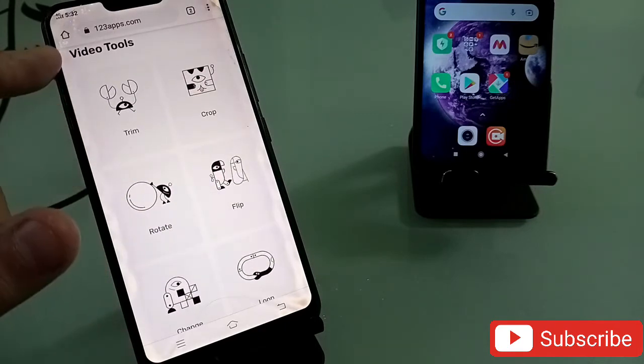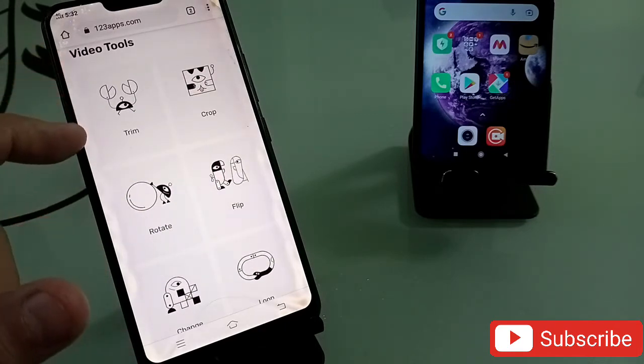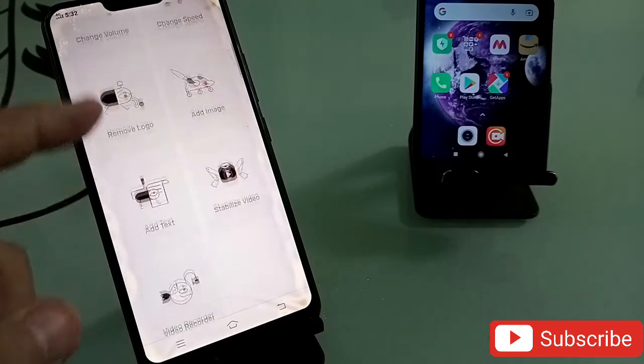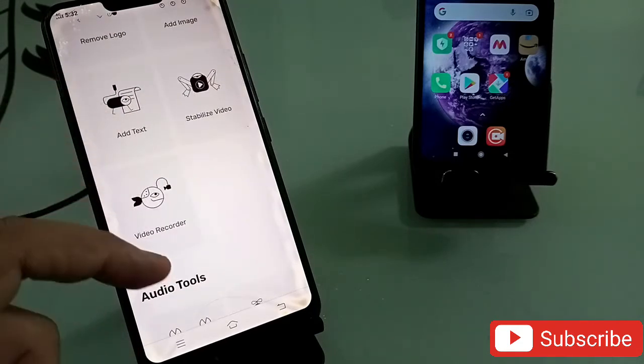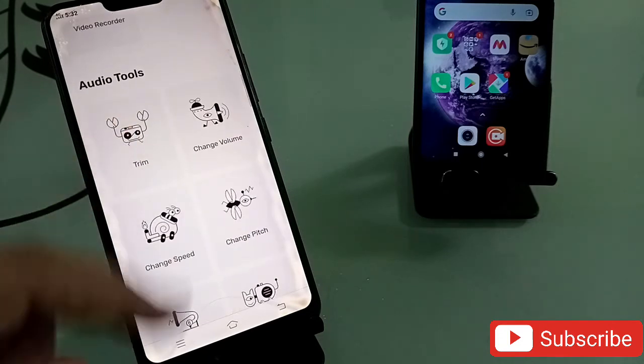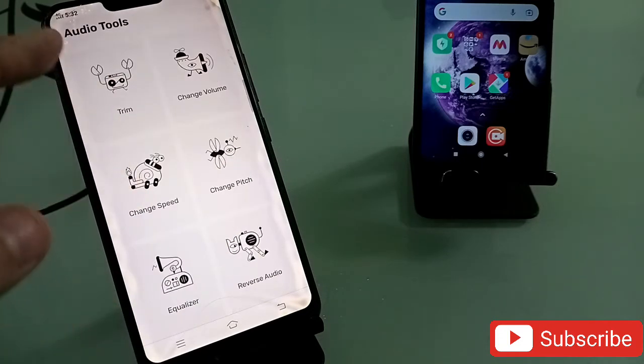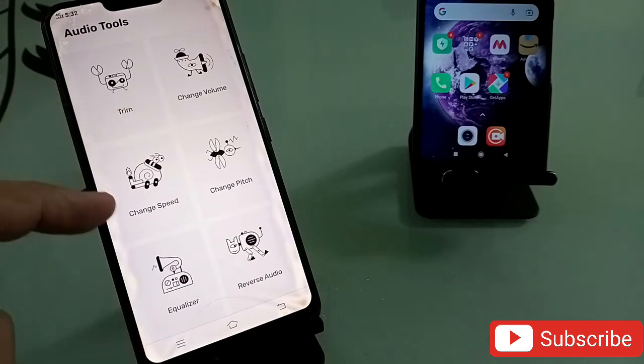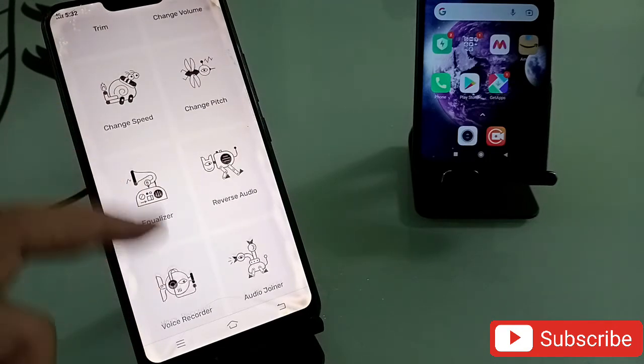See this? You will be getting the video tools. You can trim any video. You can crop, you can rotate, you can flip. Everything you can do on this website. Simply come here and you can start using it. See this? You can also use the audio tools, where you can trim the voice, change the volume, change the speed. You can also use the equalizer.